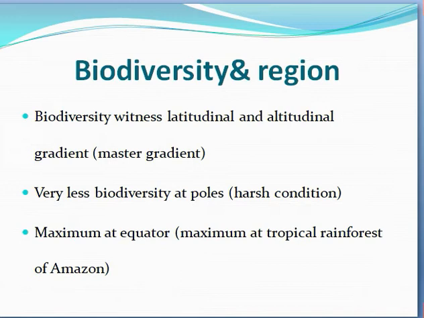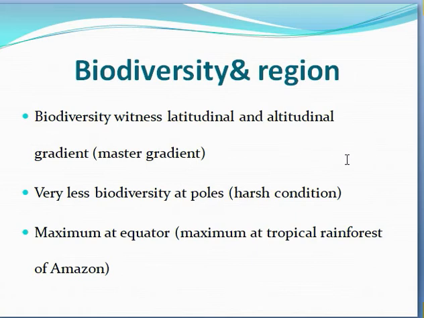Biodiversity and regions. Biodiversity witnesses latitudinal and altitudinal gradients. What are latitude and altitude? Latitude means the distance from the equator, and altitude means the height above sea level. It is compared between the sea level and the height of the mountain. It is called altitude.